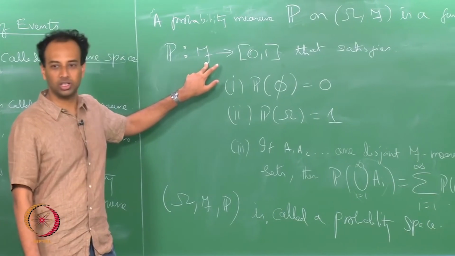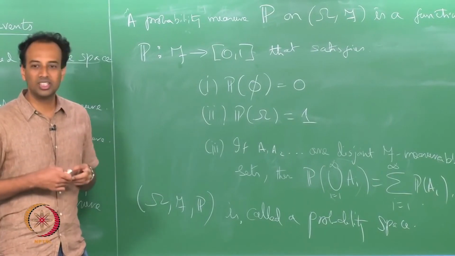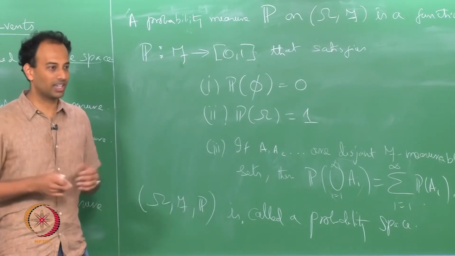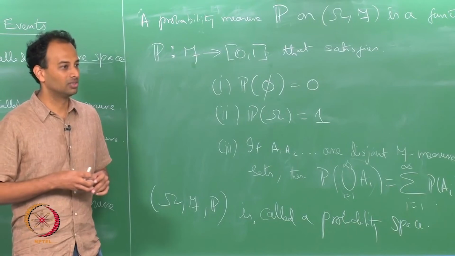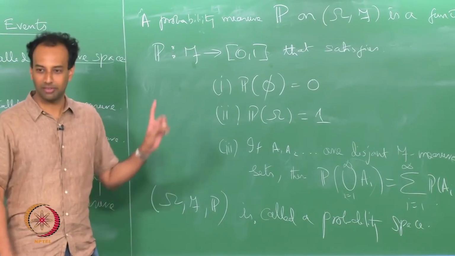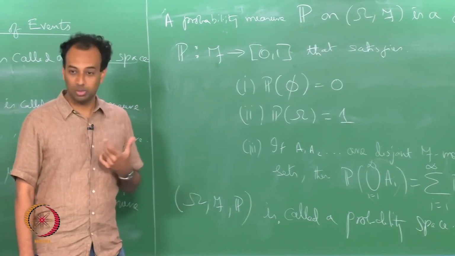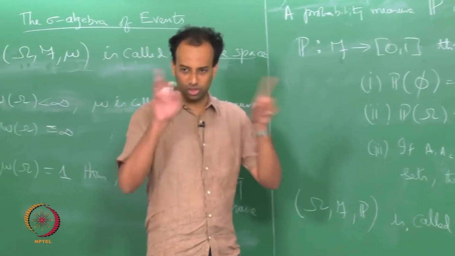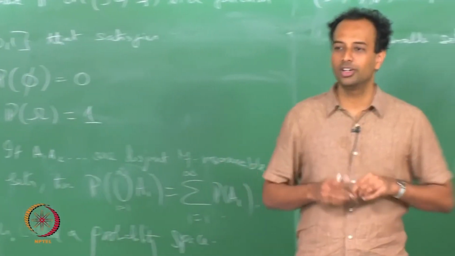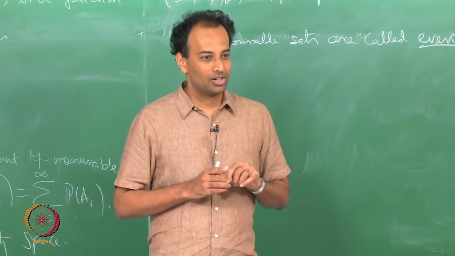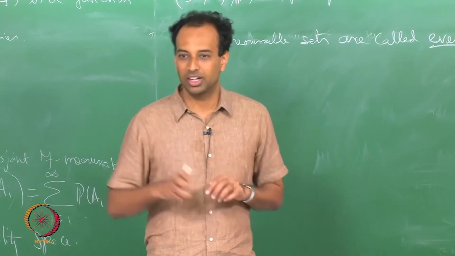But when omega is uncountable, it turns out that if you take F equal to 2 power omega, assigning probabilities consistently to all subsets of something like a real line is not always possible. This is not something you will understand now. This is an impossibility theorem, which is a non-trivial theorem. So, if you are working with an uncountable sample space omega, like the real numbers or 0 1 or something like that, then you have to define a sigma algebra on omega which is smaller than 2 power omega. How you do that is the interesting part. That we will get to later.